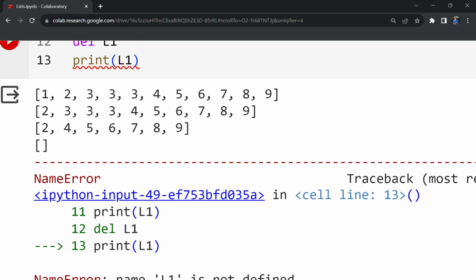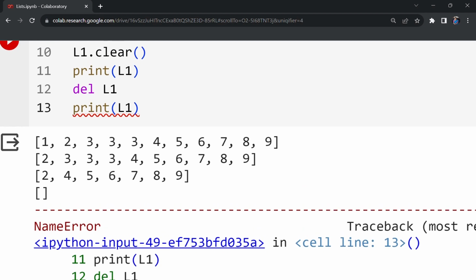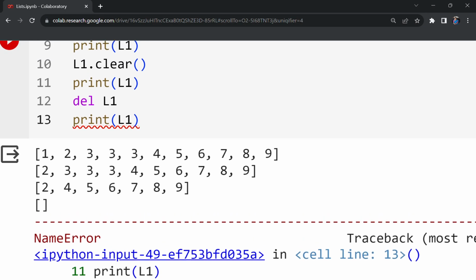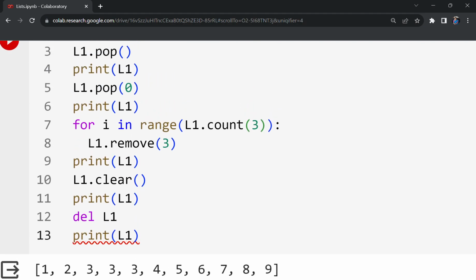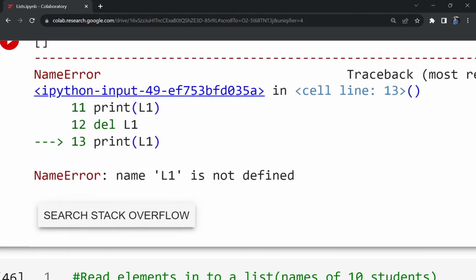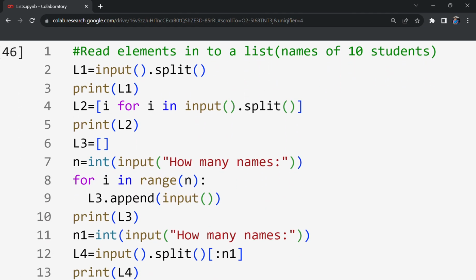You see, in the last line, in 13th line, we got the error. What is the error? Name L1 is not defined. Why? Because I have just deleted and then I am trying to access L1. So this del statement will completely remove the list. Okay, this I forgot to explain earlier. Now I covered.